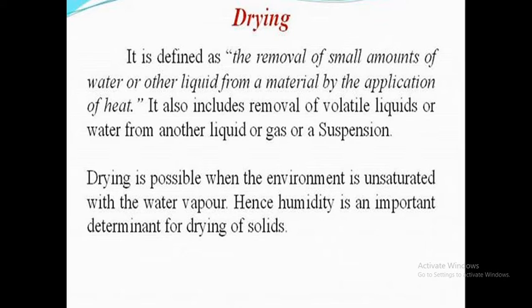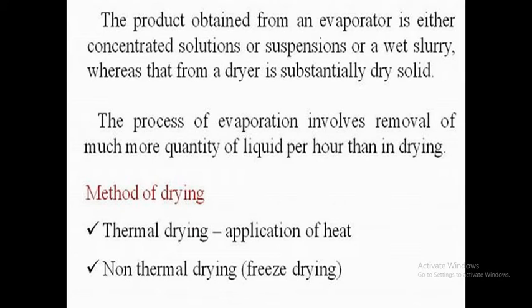So that is humidification. What is the difference between an evaporator and a dryer? The product obtained from an evaporator is either a concentrated solution, a suspension or a wet slurry, whereas that from a dryer is substantially dry solid. So what is suspension?